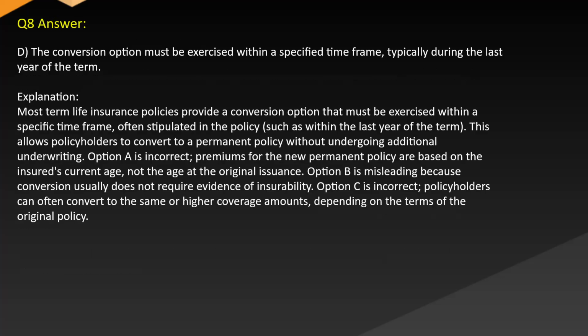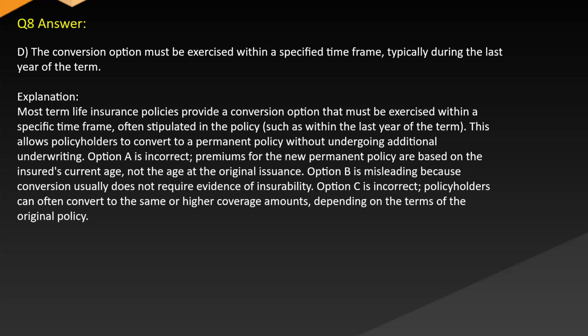Answer: D. The conversion option must be exercised within a specified time frame, typically during the last year of the term. Explanation: most term life insurance policies provide a conversion option that must be exercised within a specific time frame, often stipulated in the policy, such as within the last year of the term. This allows policyholders to convert to a permanent policy without undergoing additional underwriting.